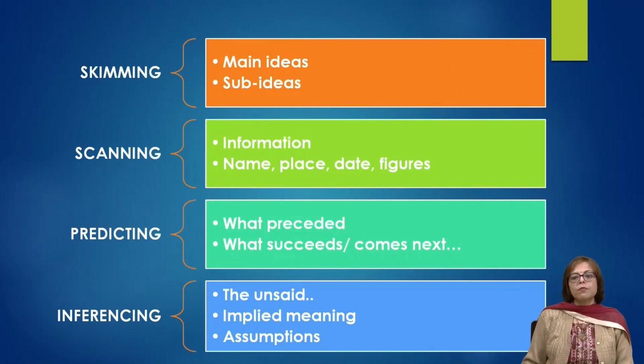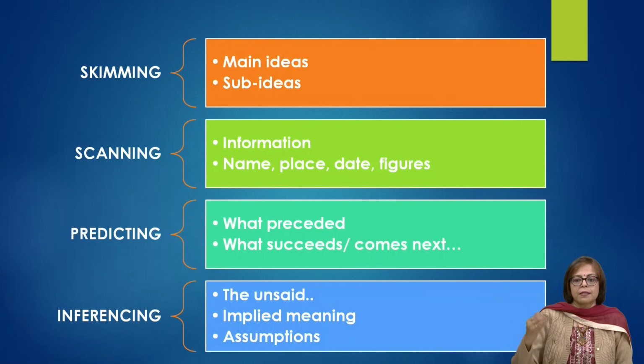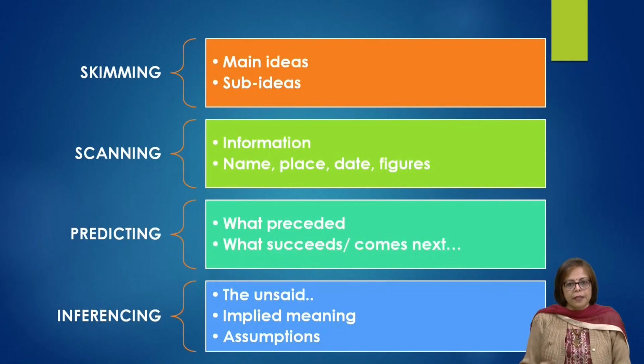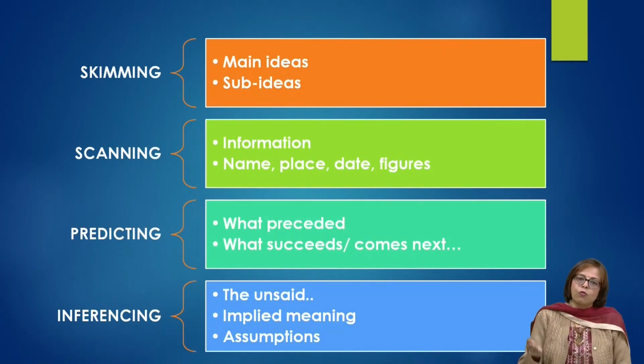So if I am giving you facts and figures, you will be prepared to see some more facts and figures to substantiate whatever I am likely to say further ahead. So on basis of what preceded, what will succeed, what comes next, is the next sub-skill of the receptive skill.